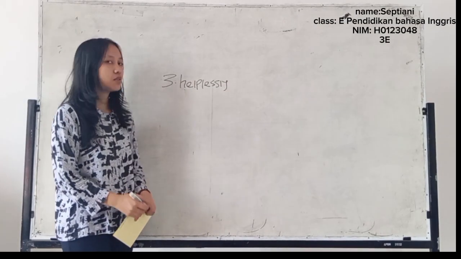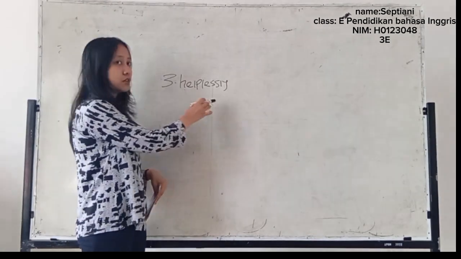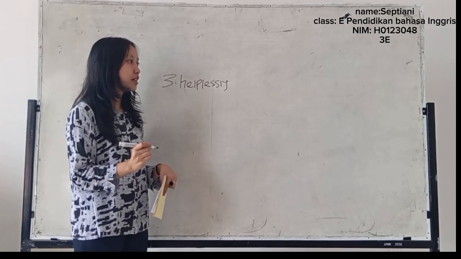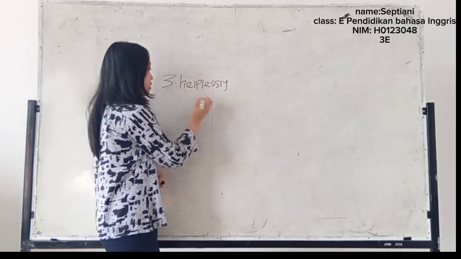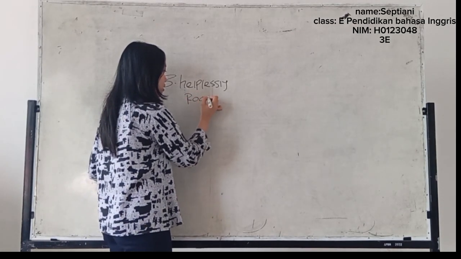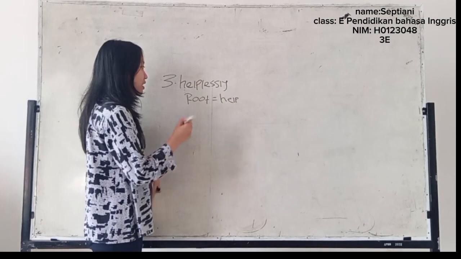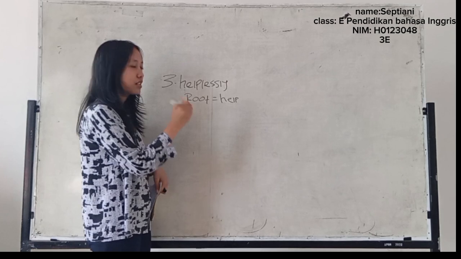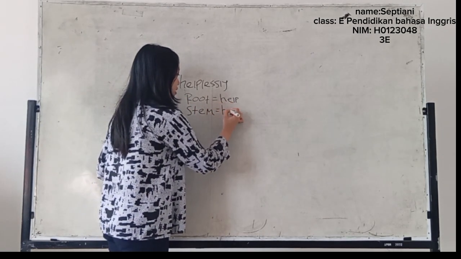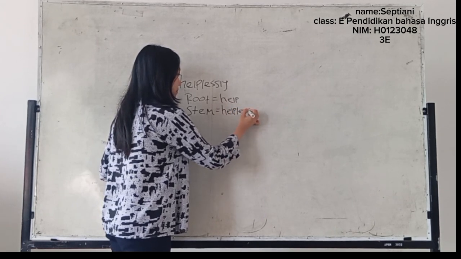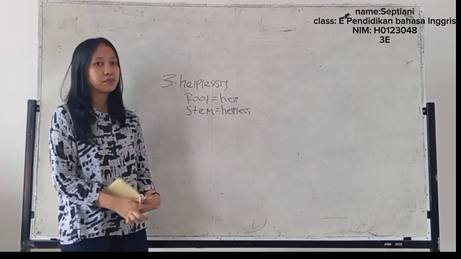Okay, for the next, I want to determine the root, head, and base from this word. For the first, we have to determine the root from this word. So the root from this word is help. Next, what is the stem from this word? The stem from this word is helpless. So this is the base from this word.